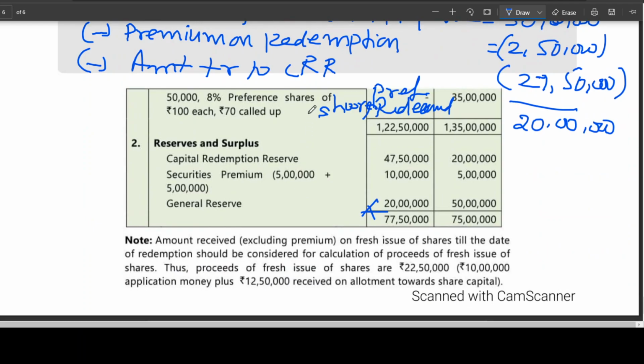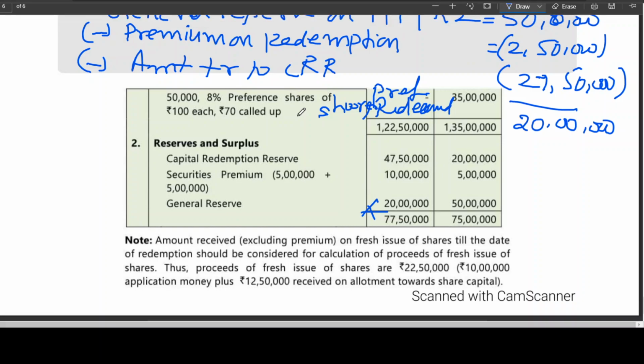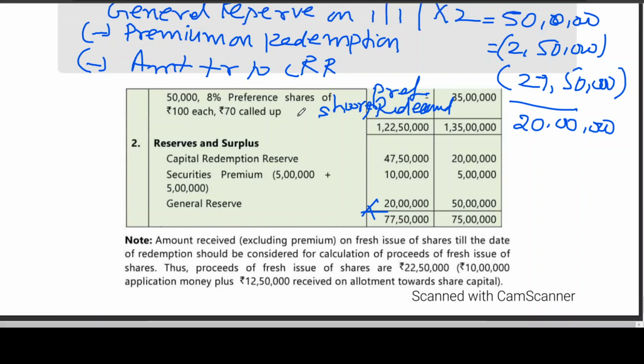This is the comparison. I think this problem is clear to you. I've given a detailed explanation to all of you, so I hope you got clarity on this problem. With this, I am concluding redemption of preference shares. If I find any one or two new points, I'll try to explain before I go for bonus shares. I think the two small topics we have are bonus shares and right shares. It won't take more than 2 classes for me to finish those two. And we can go for redemption of preference shares at last, cash flow statement. Right? I hope you are able to follow this.